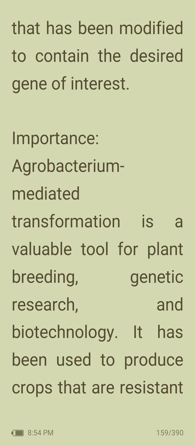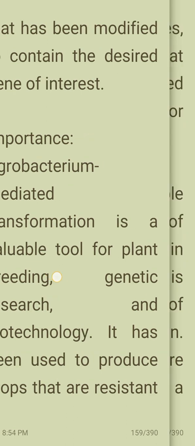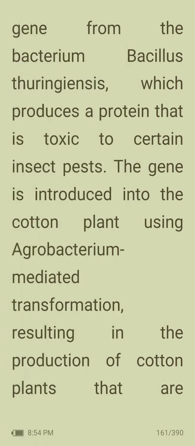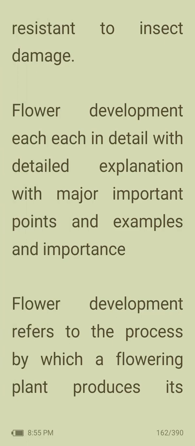Then importance. Agrobacterium-mediated transformation is a valuable tool for plant breeding, genetic research and biotechnology. It has been used to produce crops that are resistant to pests and diseases as well as crops that have improved nutritional value or other desirable traits. An example of the use of Agrobacterium in genetic engineering is the production of insect-resistant cotton. The cotton plants are transformed with a gene from the bacterium Bacillus thuringiensis, which produces a protein that is toxic to certain insect pests. The gene is introduced into the cotton plant using Agrobacterium-mediated transformation, resulting in the production of cotton plants that are resistant to insect damage.